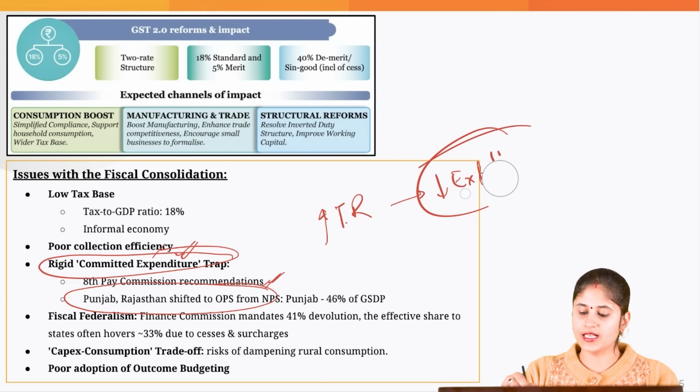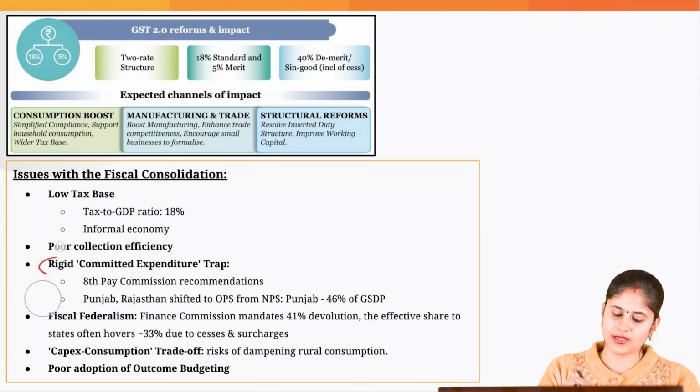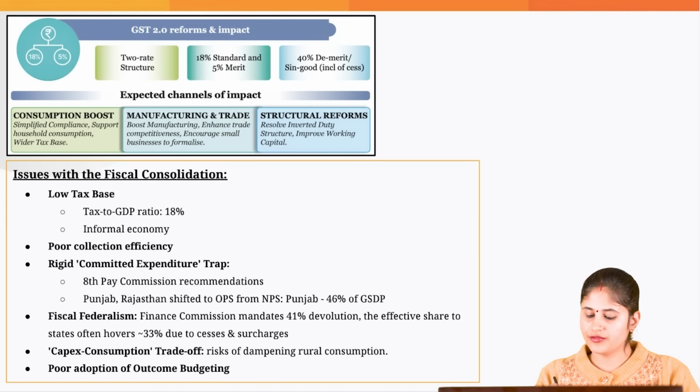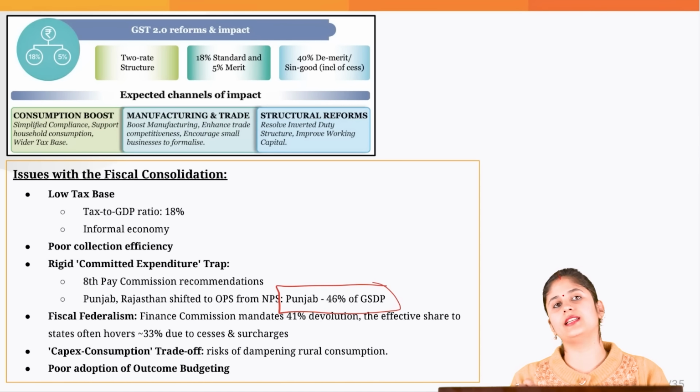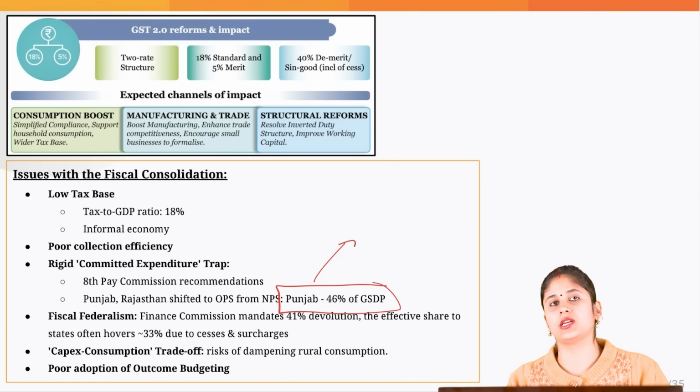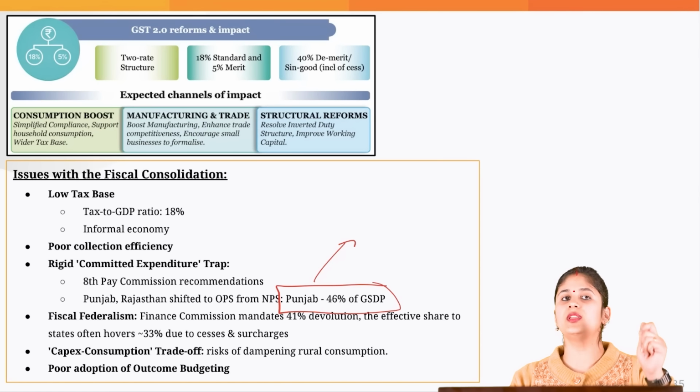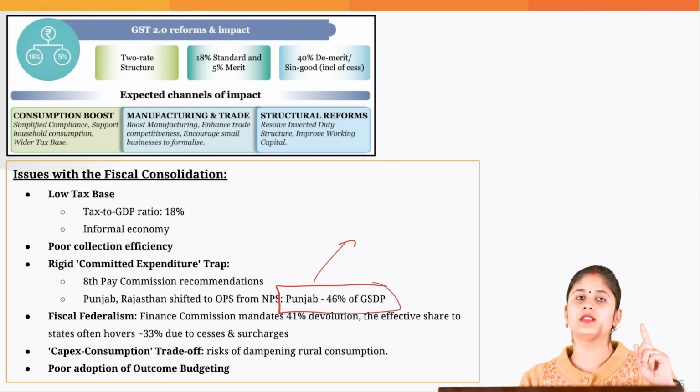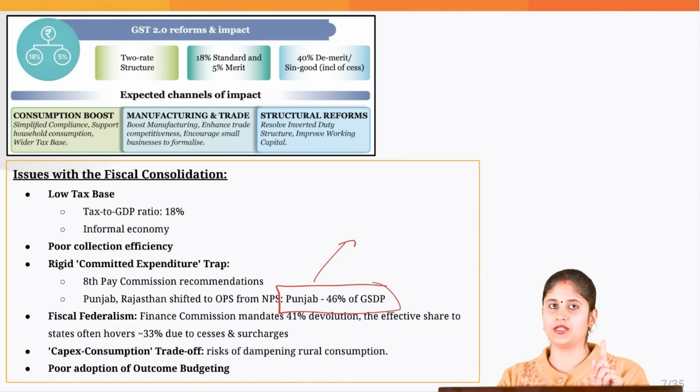And because of these reasons and because of various exemptions, as you can see, in the case of Punjab, their debt has increased to around 46% of their gross state domestic product, and that is the reason Punjab got the lowest rank in the fiscal health index. You need to let me know in the comment section which entity releases this index. On this, in 2025 UPSC has already asked a question.